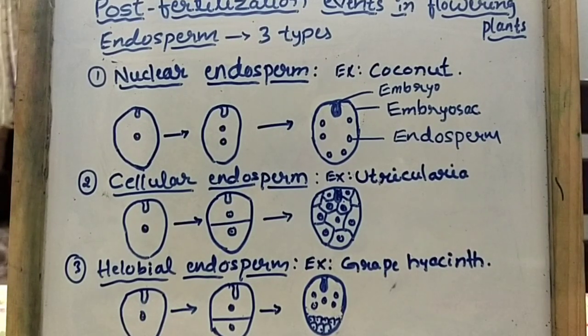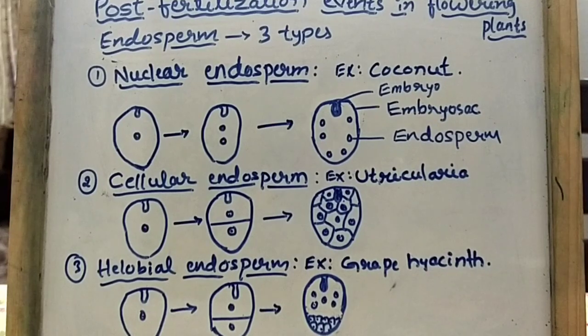Then what is this endosperm? It is a post-fertilized nutritive triploid tissue, which is called endosperm.